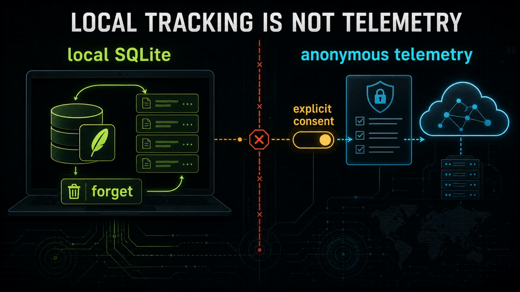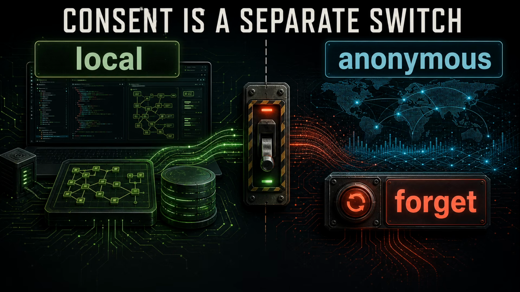Before rollout advice, there is one policy distinction teams should keep separate. Quick privacy separation, because teams will ask. Local tracking is one thing. External telemetry is another thing. The official RTK telemetry docs say anonymous aggregate telemetry is disabled by default and requires explicit consent. They also document opt-out and forget commands. Even with that, teams should read the policy before rolling it into work repos.